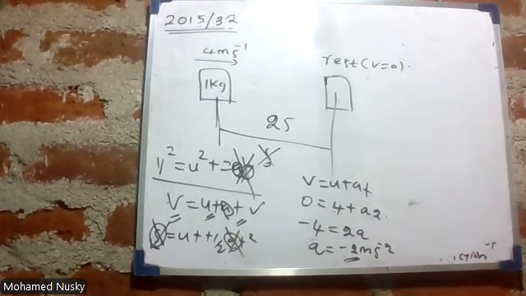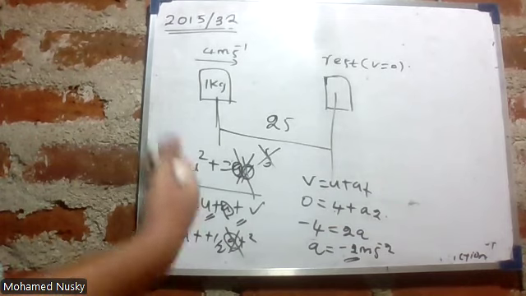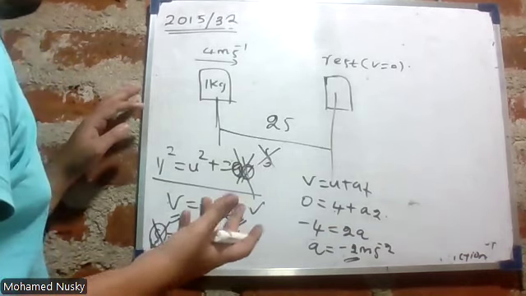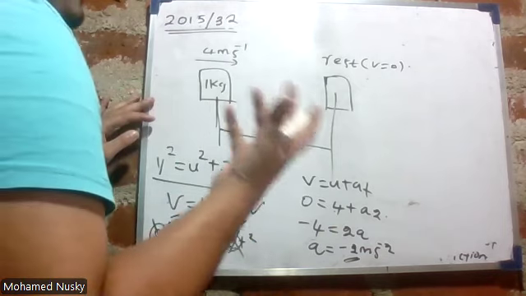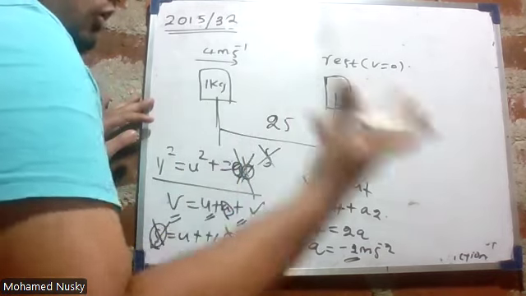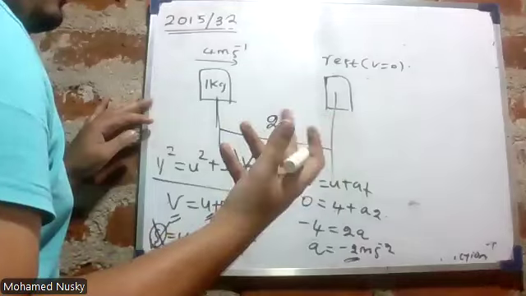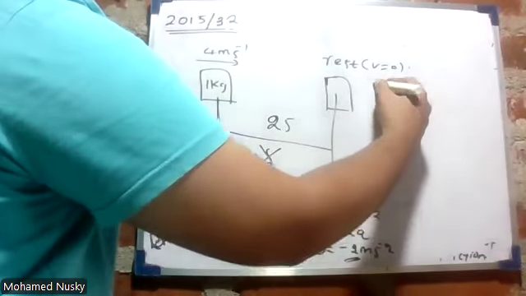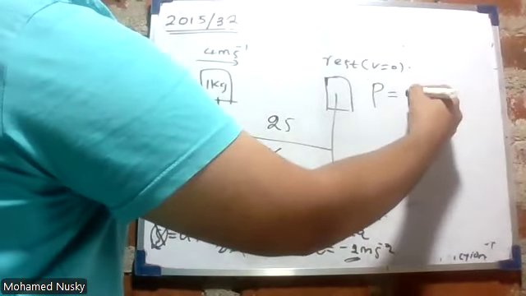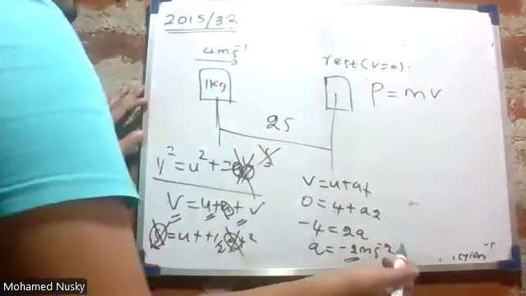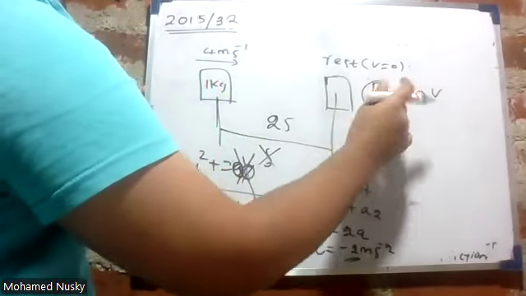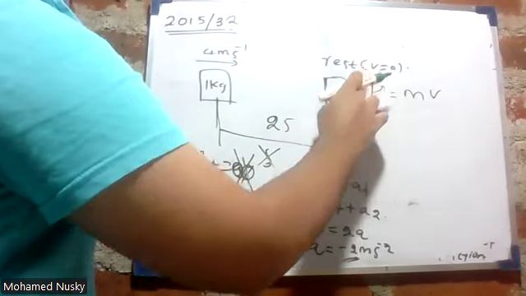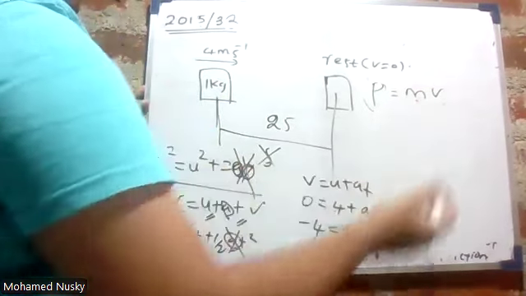What is this momentum? Momentum is the reluctance of an object to stop its motion. That is what is known as momentum. Momentum, let me put this symbol P. P is equal to m into v.